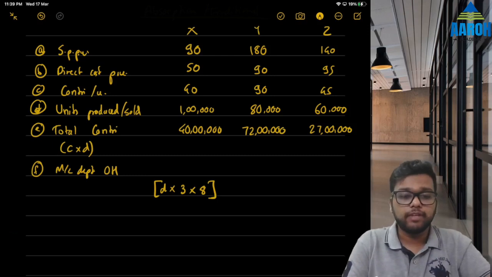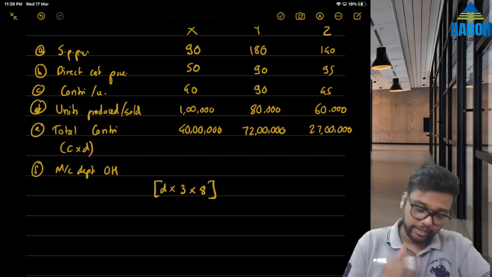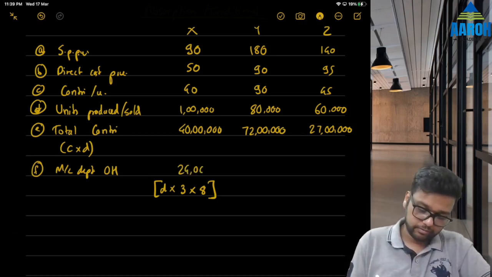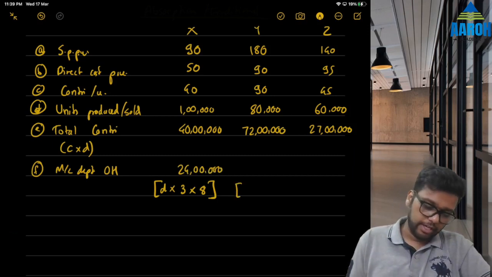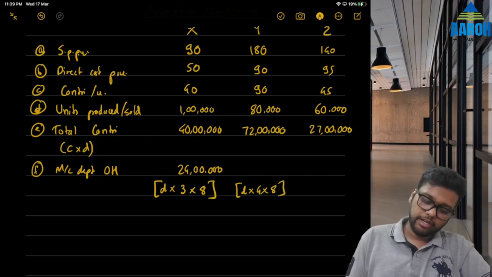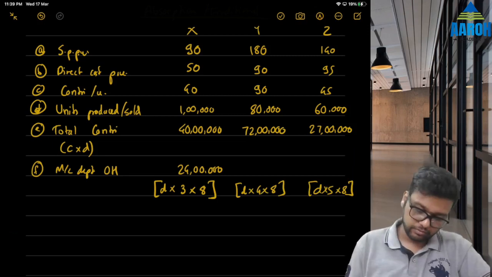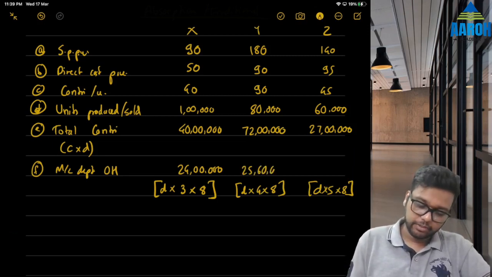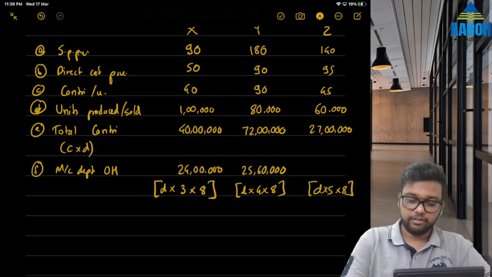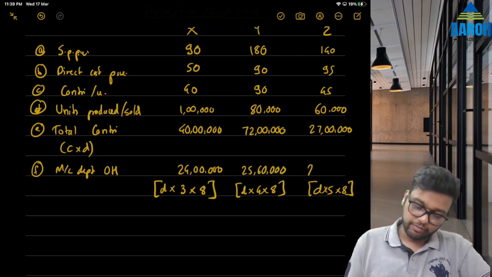How much will be absorbed? 1 lakh into 3 into 8, that is 24 lakhs. Here it will be production into 4 hours into the rate, and here production into 5 hours into the rate, right? So let's calculate. 25 lakh 60,000 and 24 lakhs.